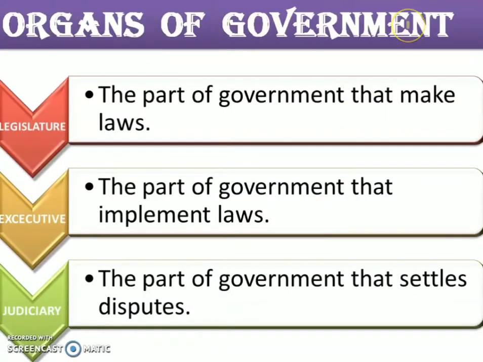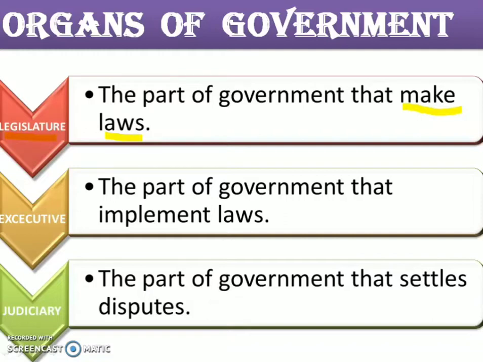Organs of government. First of all, in organs of government there are three organs. First one is the legislature. Legislature means it is the part of government that makes laws. So what is the function of this organ? It makes laws, and this is at the national level.